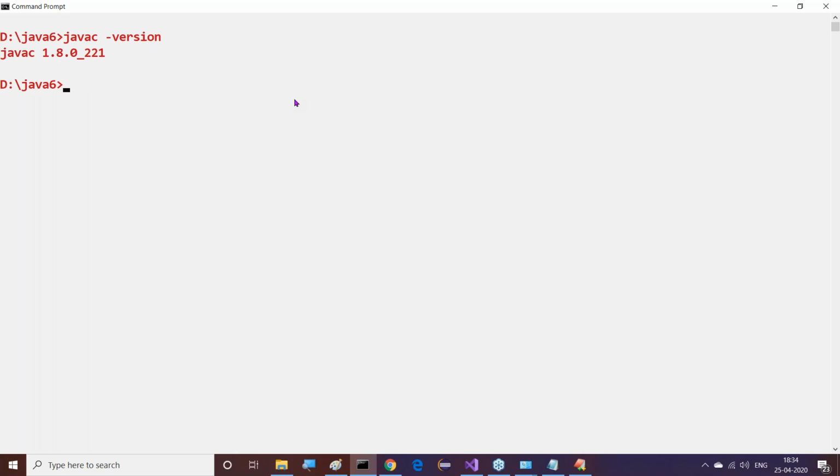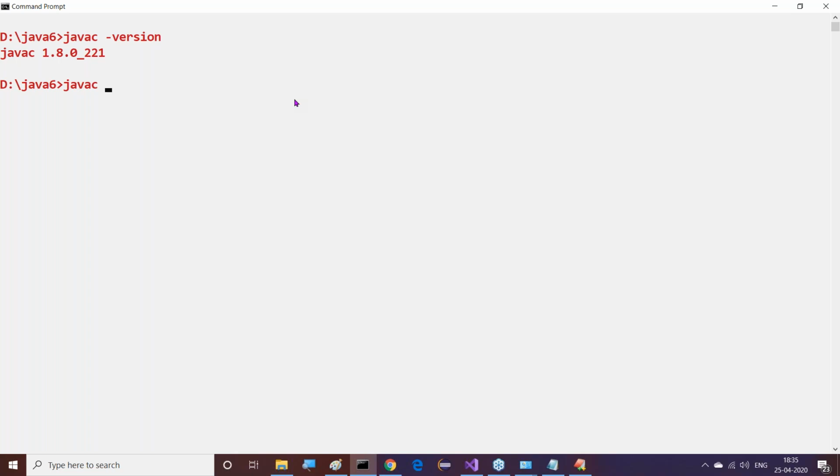Now let me check this clearly. After completion of this, what do I have to do now? See, all of you observe this. I need to compile this program here. javac space. Please remember this. You may have your own approaches previously, but I'm giving clarity to you. On the command prompt, along with the javac command, we have to provide the file name.